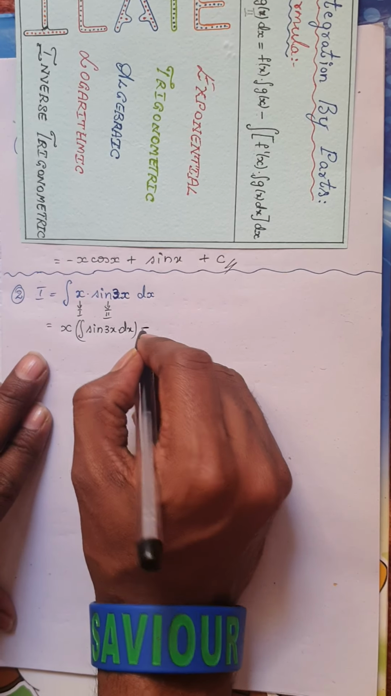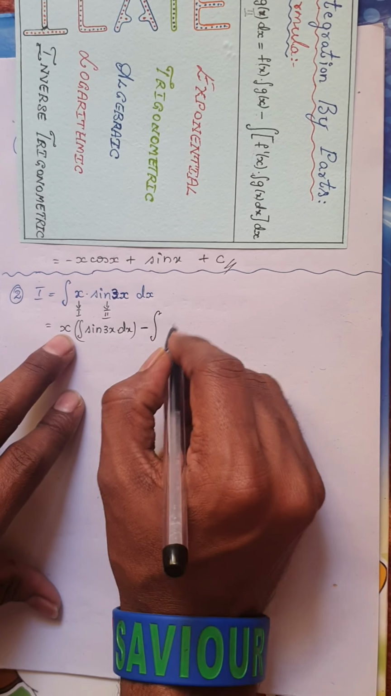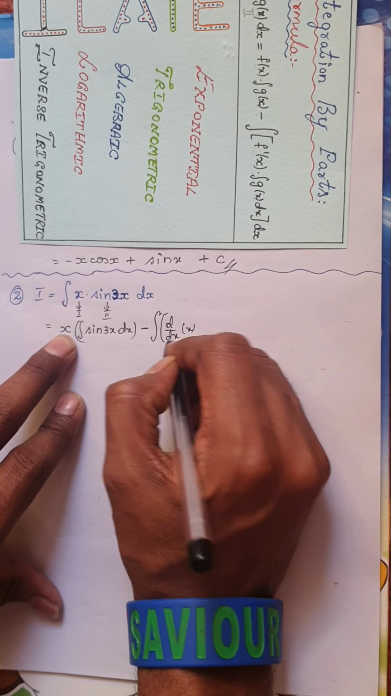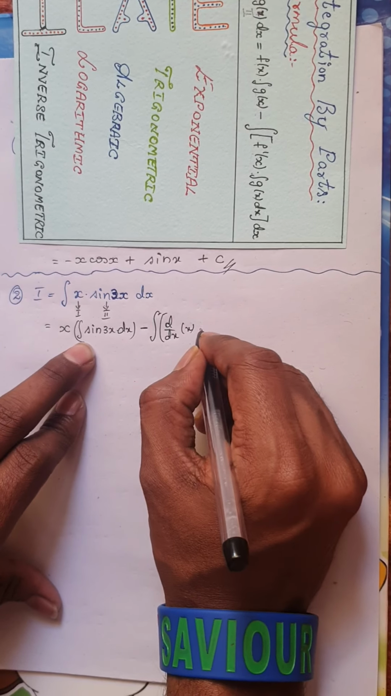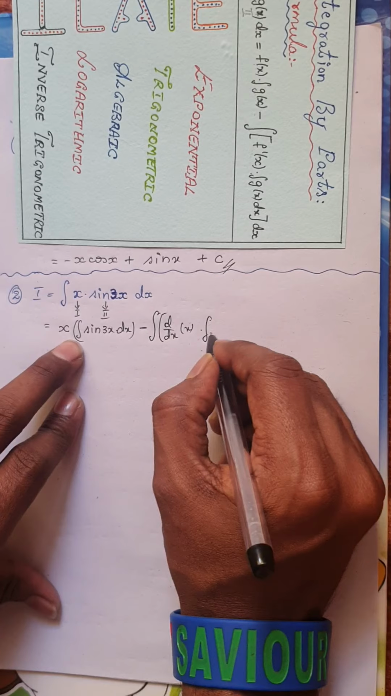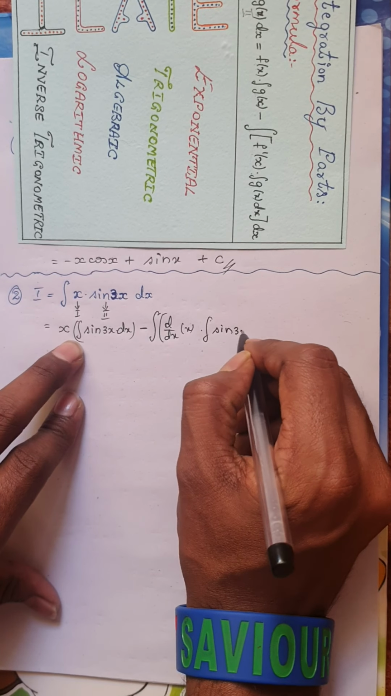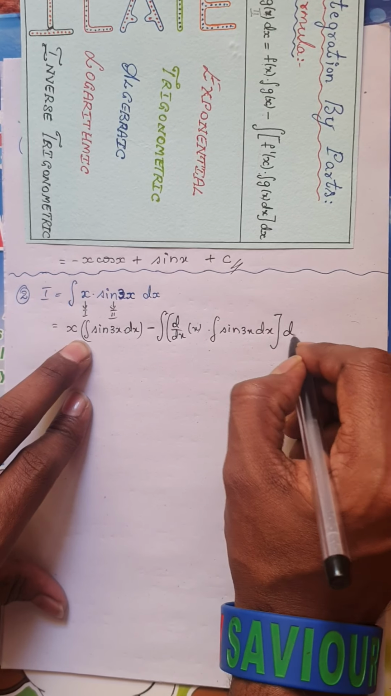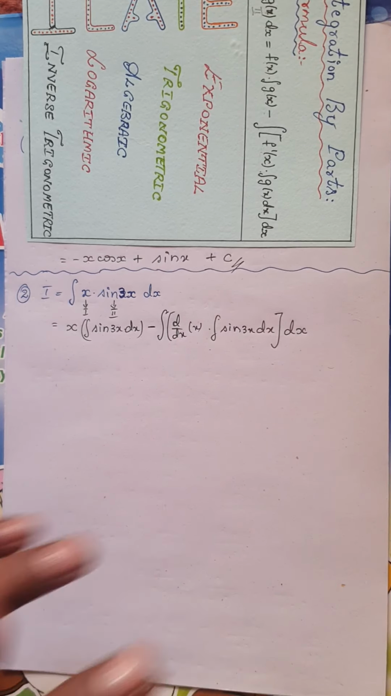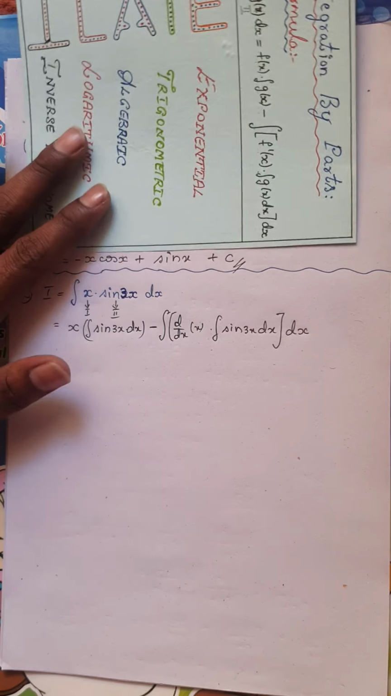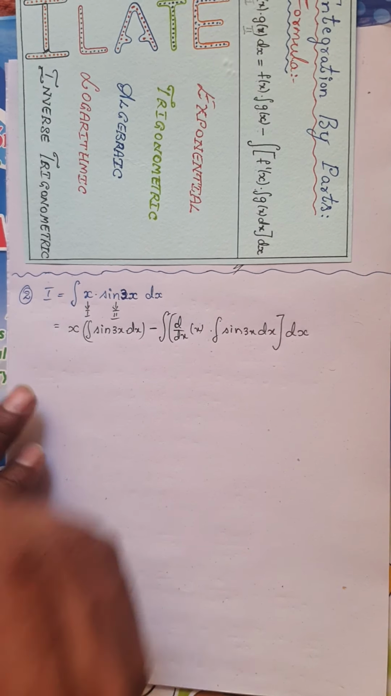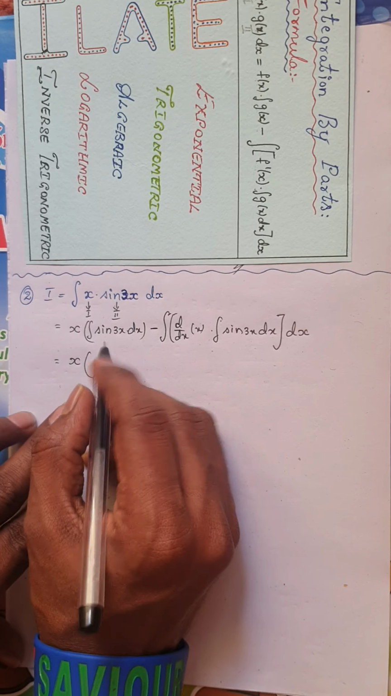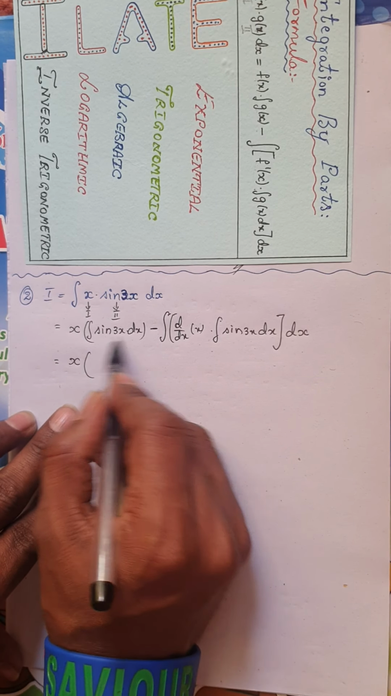Minus the integral of, differentiate the function which you had kept as it is, that is d by dx of x, into, whatever you had taken, write it again, integral of sin 3x dx. These two terms, the product of this, you have to integrate with respect to x. So this is the procedure of the ILATE shortcut. So this is nothing but x as it is. Now what is the integral of sin 3x? We have already solved many problems on these.